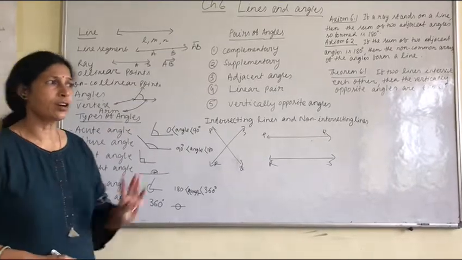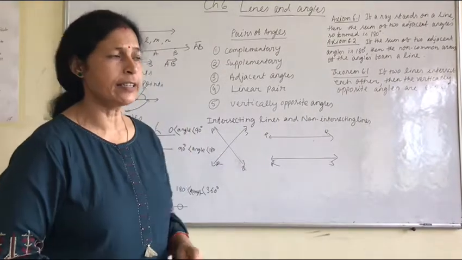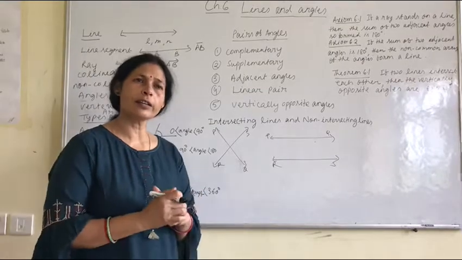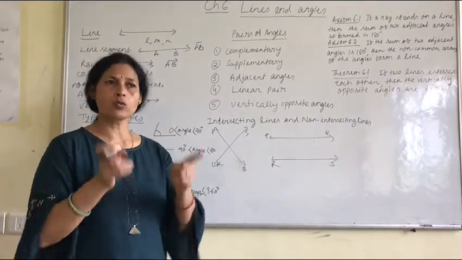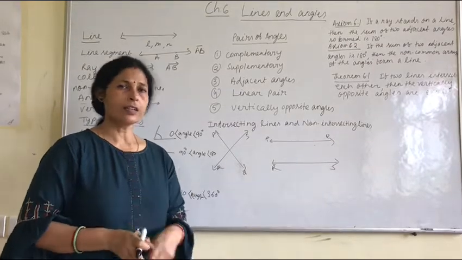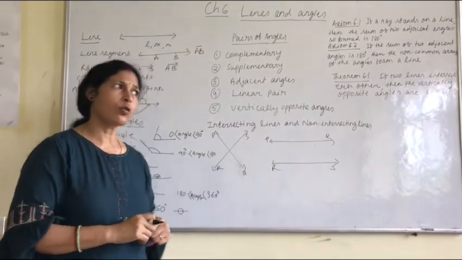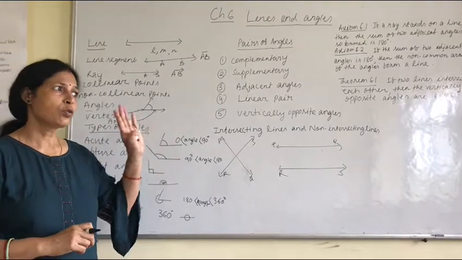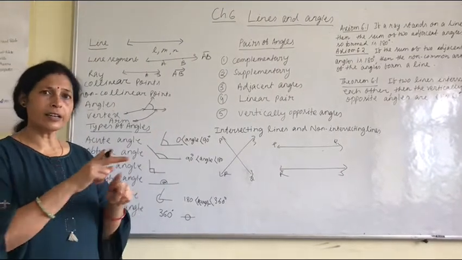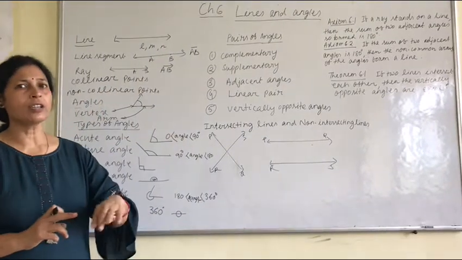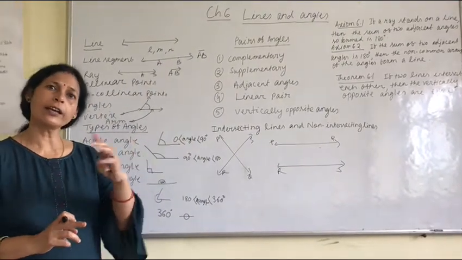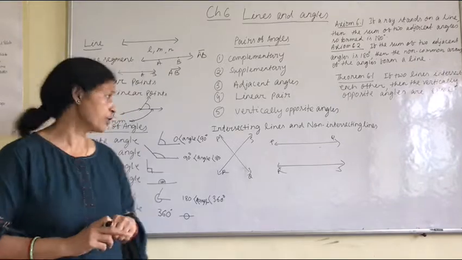Again, I repeat all these things. What is a line? In short, it has no end point. A line segment has two end points. Then a ray has one end point. Collinear points are two or more points in a line. Those which are not collinear are non-collinear points.